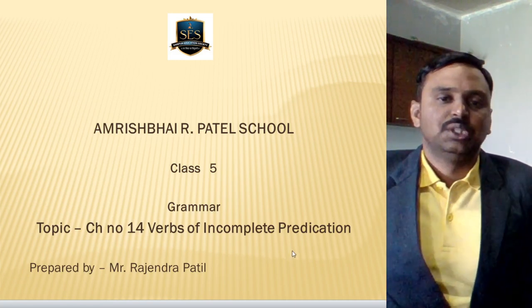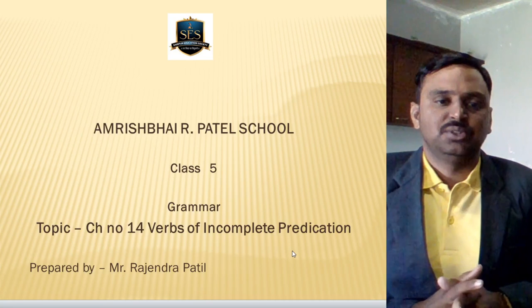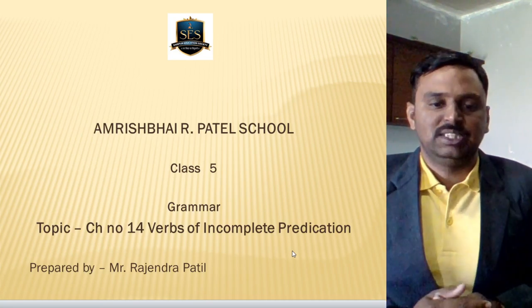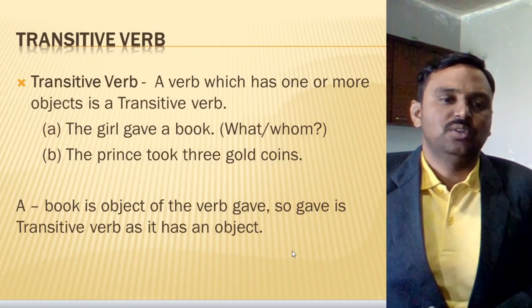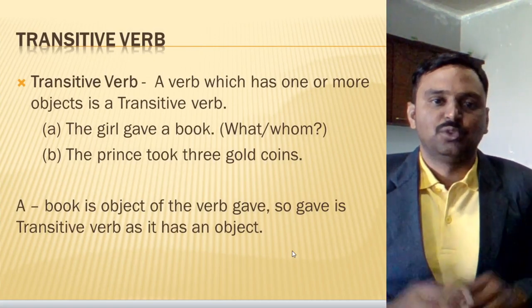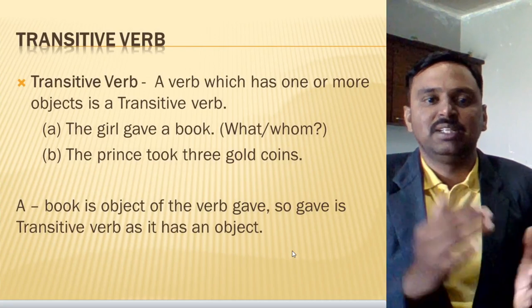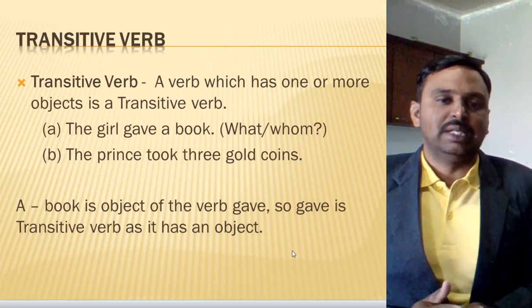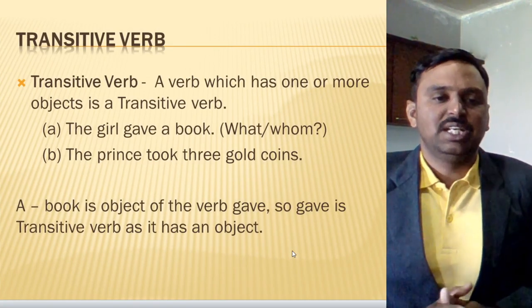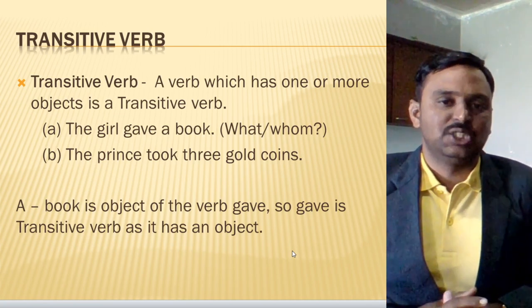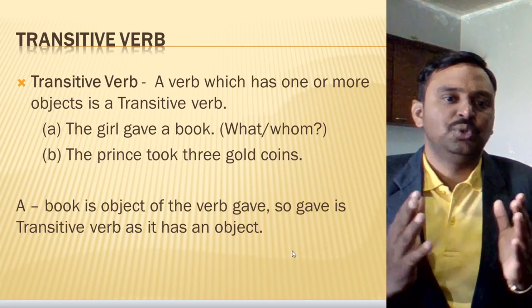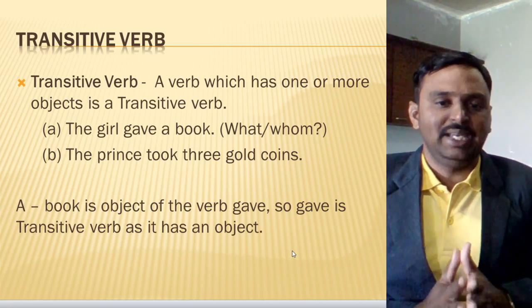All right, so before we discuss this, we need to look into a few concepts. Just make a note of this. Very first we have the transitive verb. First we'll discuss this concept, then we'll reach the topic of verbs of incomplete predication. Dear children, we already discussed, you had a chapter on transitive and intransitive verbs, so you know very well what a transitive verb is.